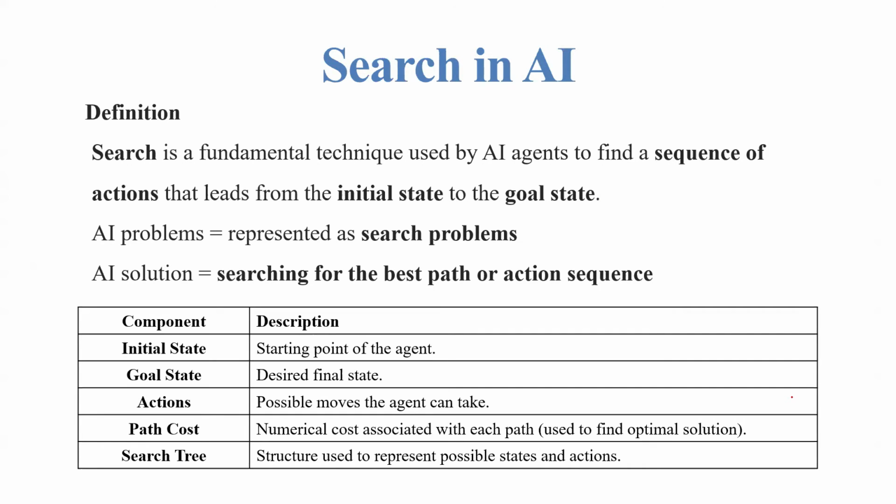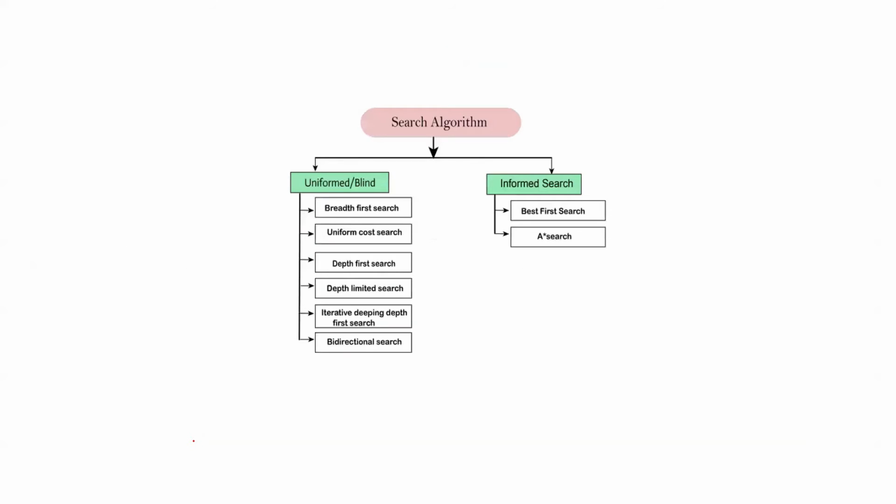The components of search in AI: the first one is the initial state, that is the starting point of the agent. Goal state, the final state. Actions, the possible moves the agent can take. Next is path cost, the numerical cost associated with each path, used to find the optimal solution. The next one is the search tree, a structure used to represent possible states and actions.